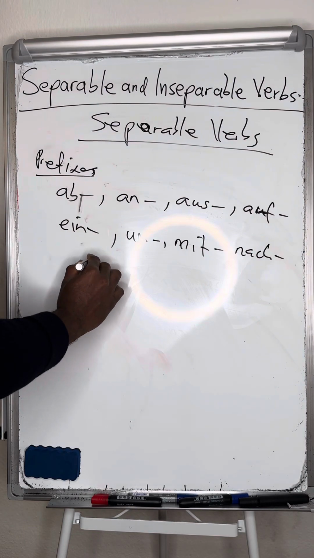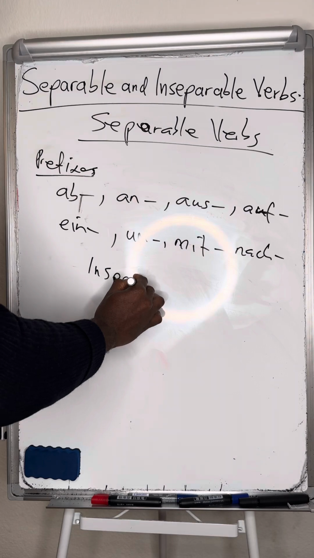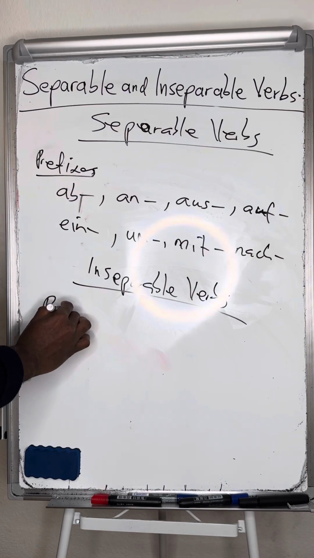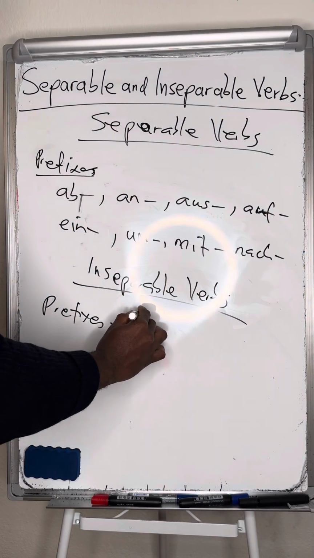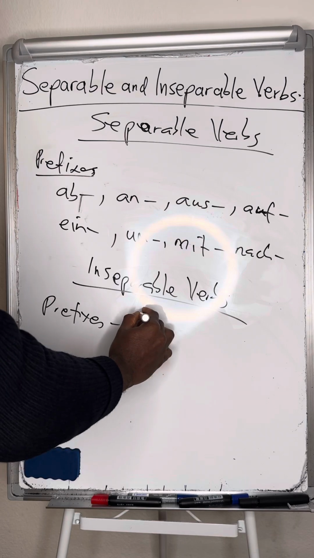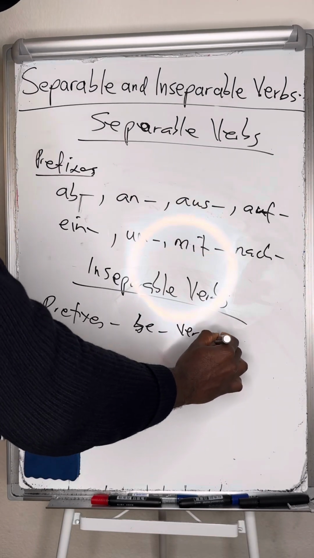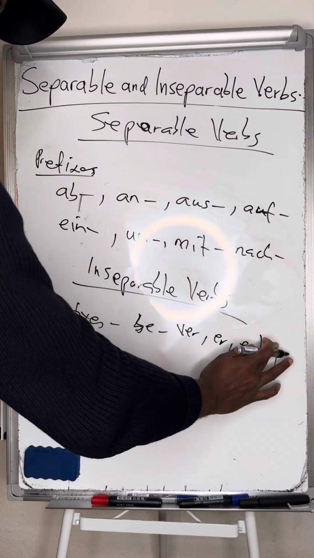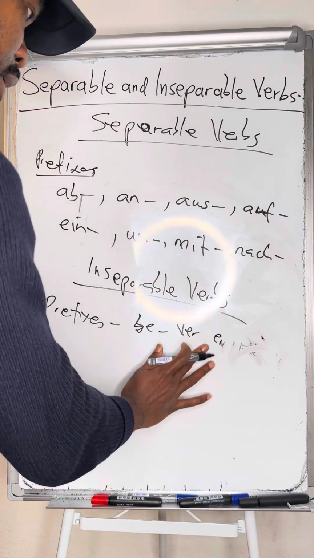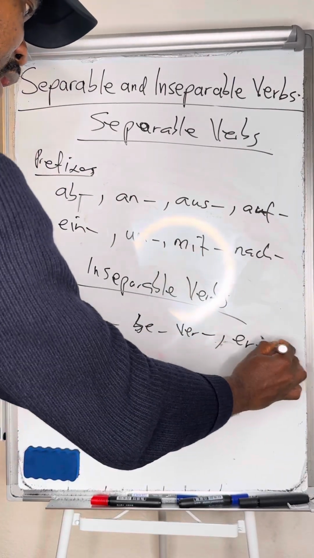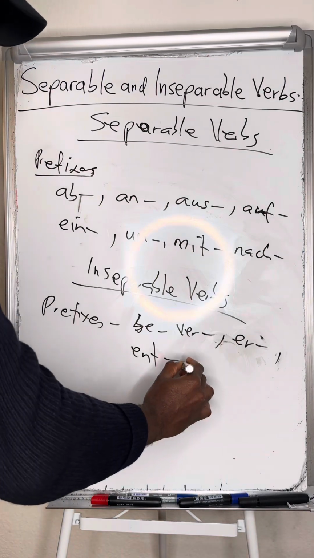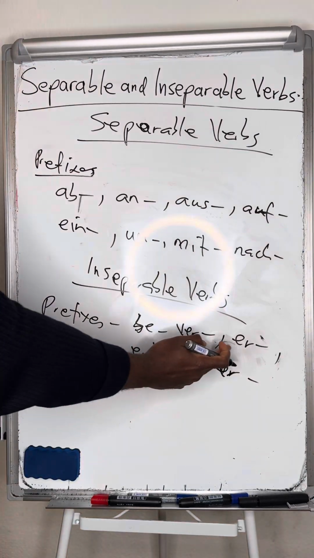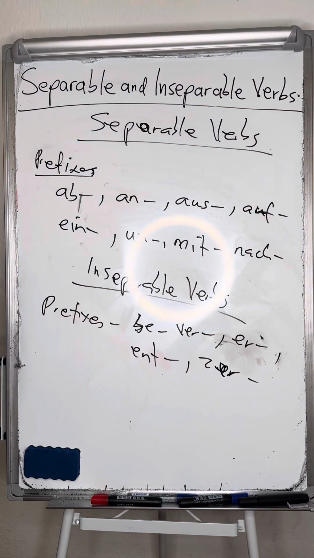The inseparable verbs carry prefixes like be, ge, ver, ent, and zer. So when you see them carrying these ones, that means they are not separable.